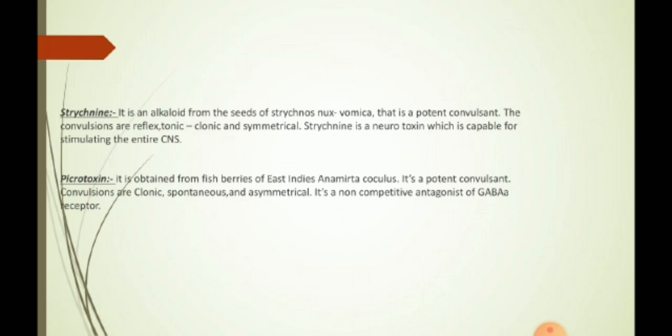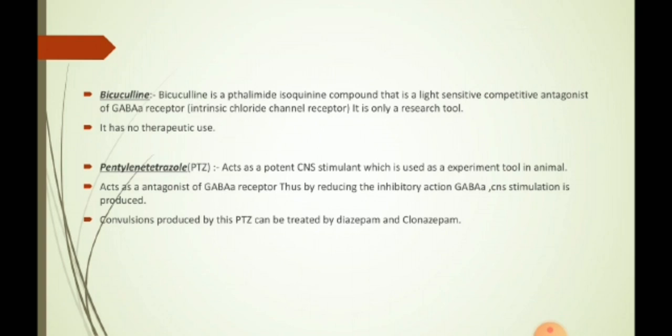Picrotoxin. It is obtained from the fish berries of the East Indies, Anamirta cocculus. It is a potent convulsant. Convulsions are clonic, spontaneous, and asymmetrical. It is a non-competitive antagonist of the GABA A receptor. Next one is bicuculline. Bicuculline is a phthalide isoquinoline compound that is a light-sensitive competitive antagonist of the GABA A receptor, an intrinsic chloride channel receptor. It is only a research tool, so it has no therapeutic use.